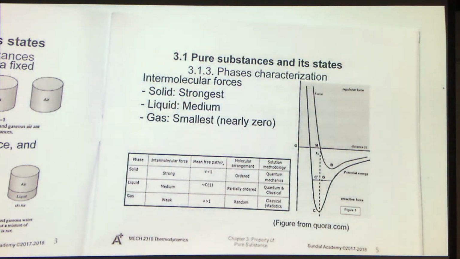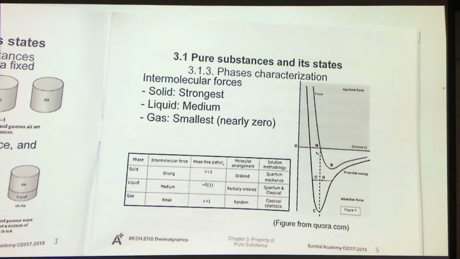As I've said, the intermolecular force in solid is strongest. Liquid will have a smaller intermolecular force, and gas will have the smallest intermolecular force. The reason is that, as I've mentioned, solid has the most packed arrangement, so the average distance between the molecules would be the shortest. So they will have the strongest intermolecular force.